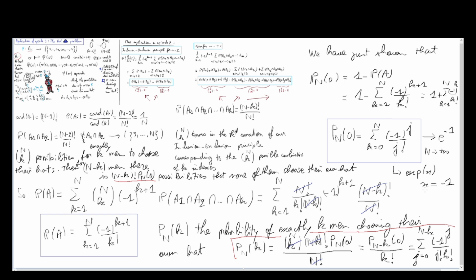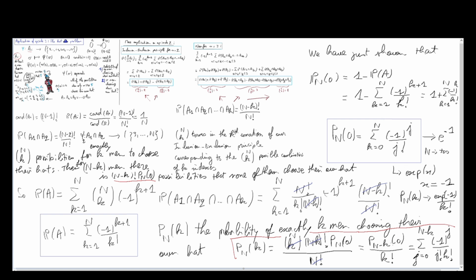More generally, we also have Pn of k going towards exponential of minus 1 over factorial of k.